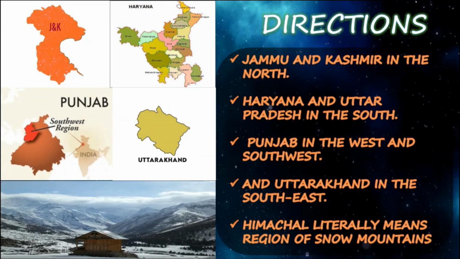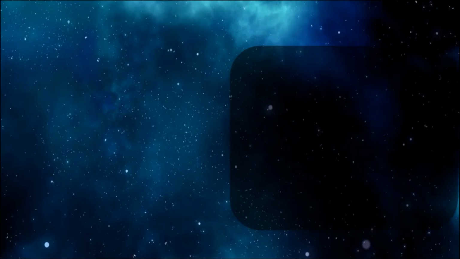Jammu and Kashmir in the north, Haryana, Uttar Pradesh in the south, Punjab in the west and southwest, and Uttarakhand in the southeast, and Himachal literally means region of the snow mountains. So each place is pictured clearly in the slide.